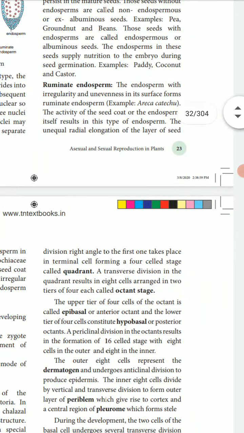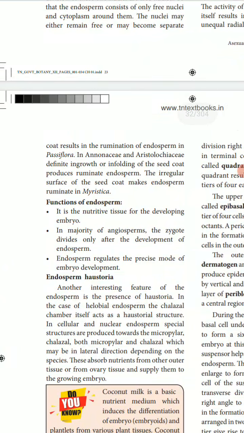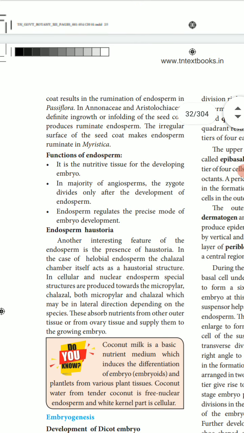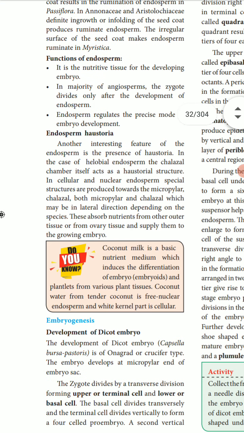So, the ruminant endosperm. Functions of endosperm: it is the nutritive tissue for the developing embryo. It is important from the exam point of view, and it is a two-mark question. In the majority of angiosperms, the zygote divides after the development of the endosperm. The endosperm regulates the mode of endosperm development.